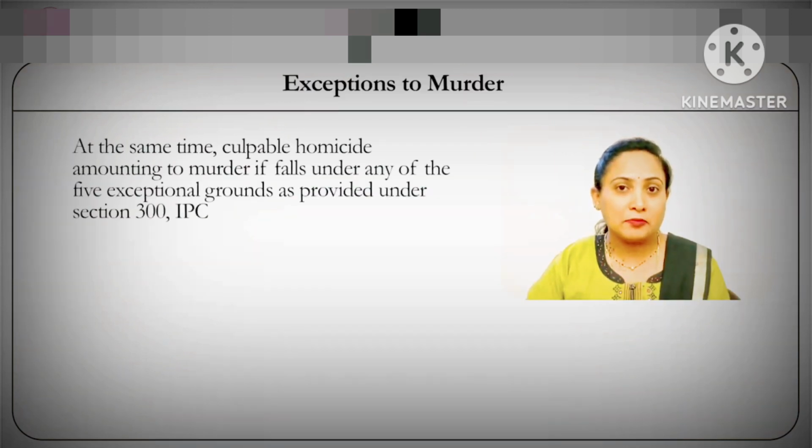Now once 299 becomes 300, that is, culpable homicide becomes murder under 300, a court has to see if any one of the grounds of exception provided under section 300 is fulfilled or not, considering the situation or the circumstances of a case. If one of the 5 grounds provided by section 300 is fulfilled, the murder again becomes culpable homicide.